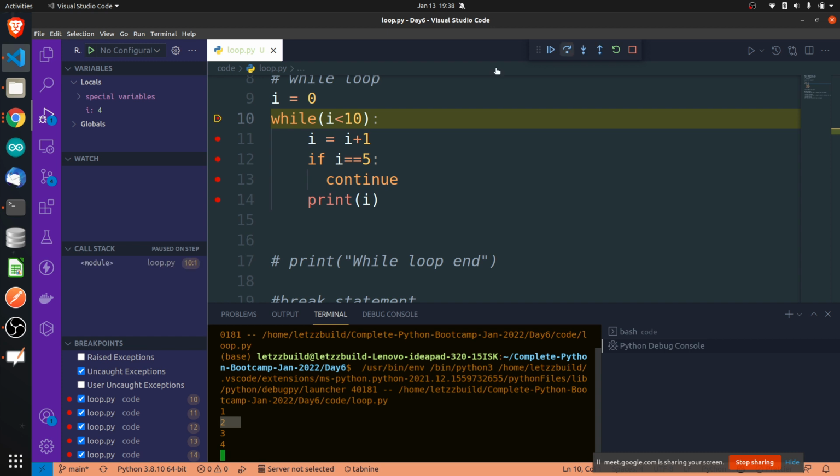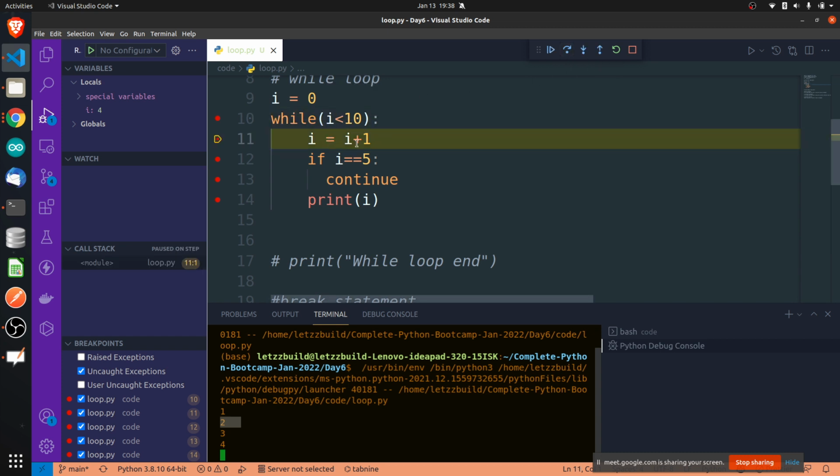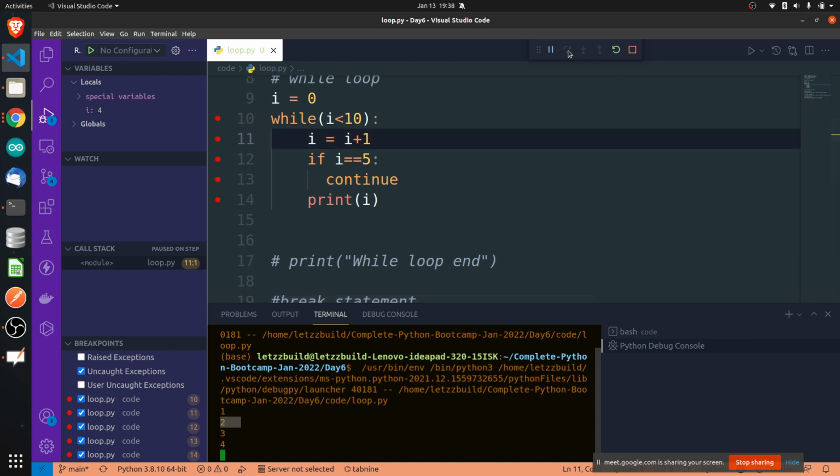Now see what interesting thing will happen. I is 4, and 4 is smaller than 10. Yes, go inside the loop, make it 5. I is equal to 5 now. See here, you will understand. This is the variable that is holding it. Here it will show all the local variables that you are using, and here it will show whatever you have asked it to print.